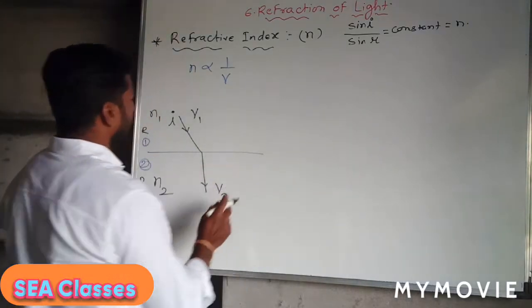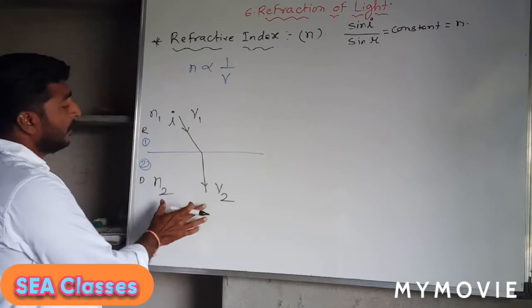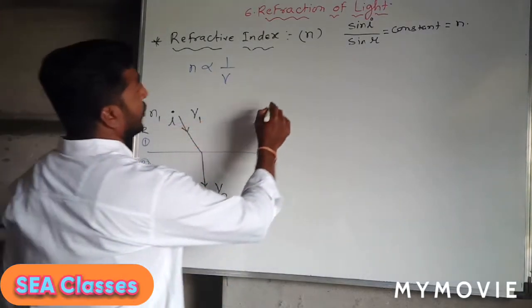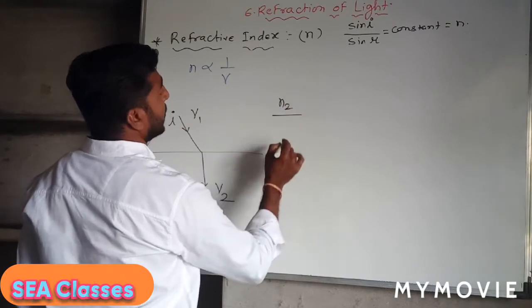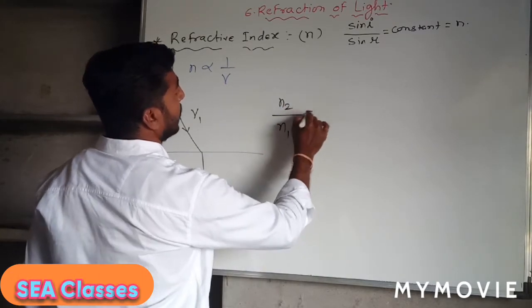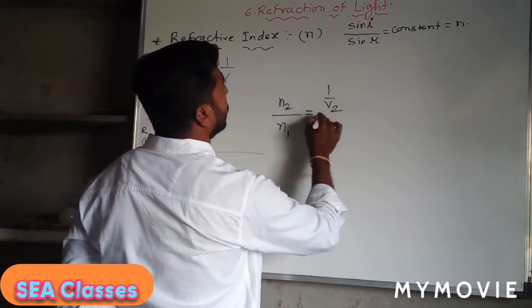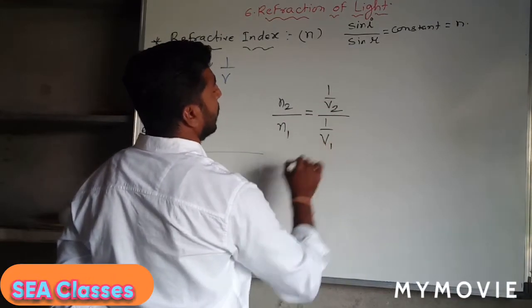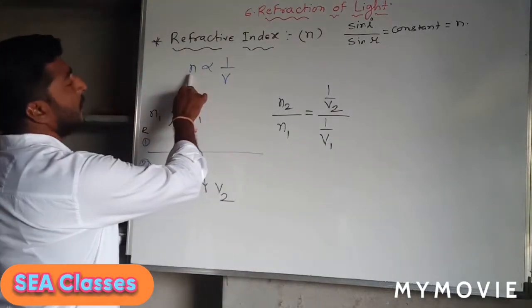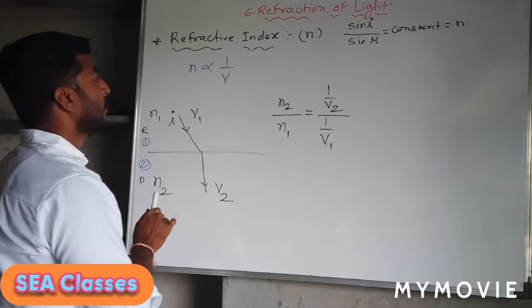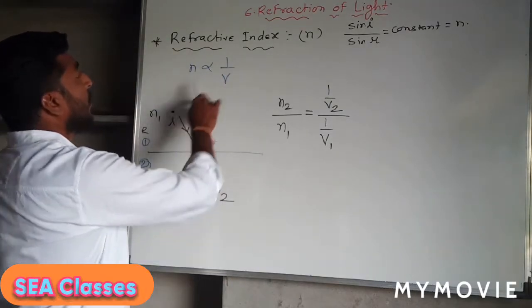Now if you want to calculate the ratio of the denser medium to the rarer medium, meaning the ratio of the refractive index of the second medium to the first medium, you will get 1 upon v2 and 1 upon v1, because the refractive index is inversely proportional to the velocity, that is n is proportional to 1 upon v.